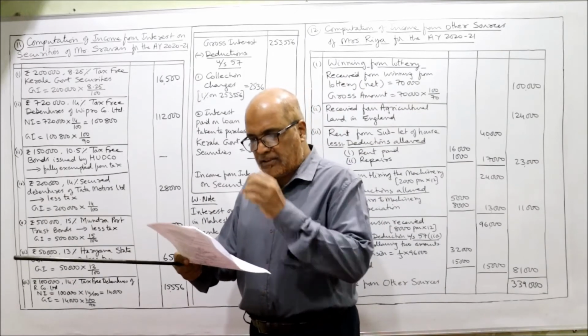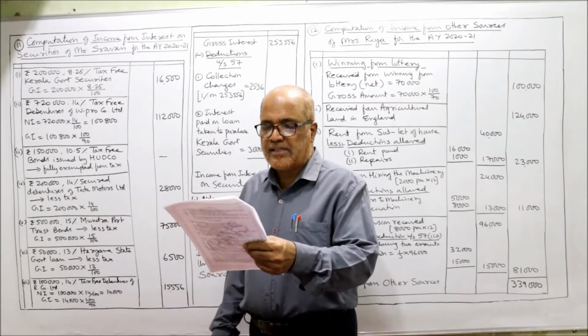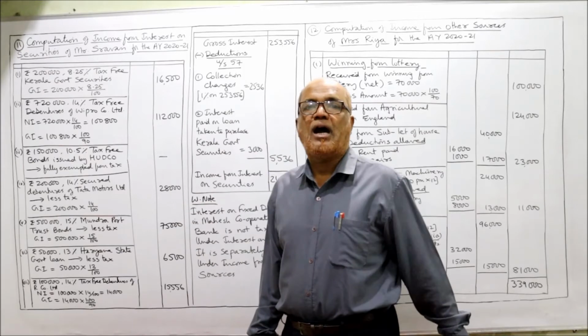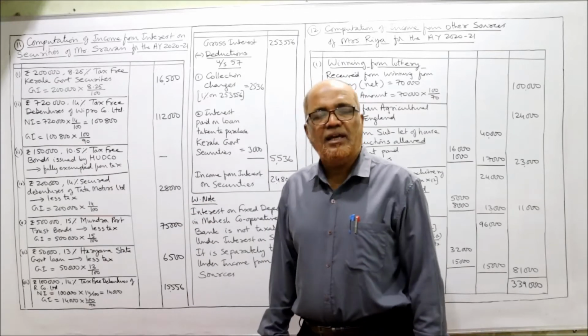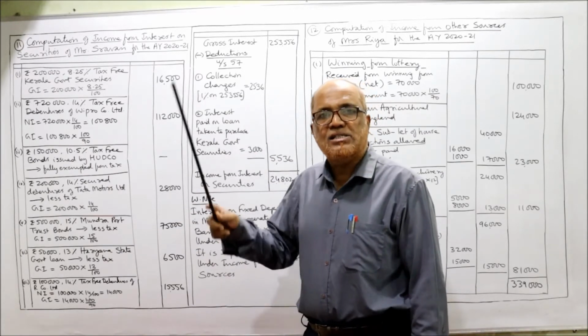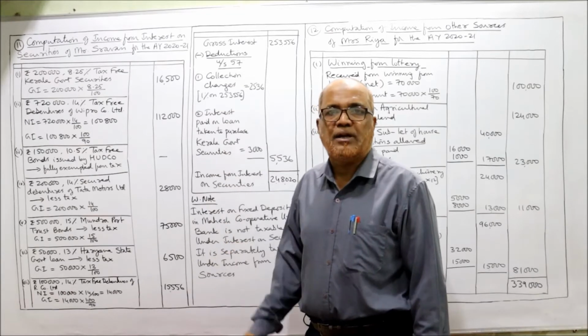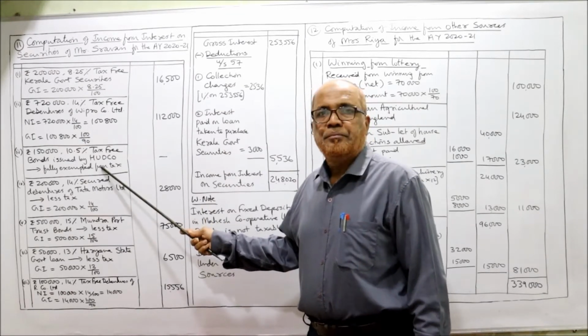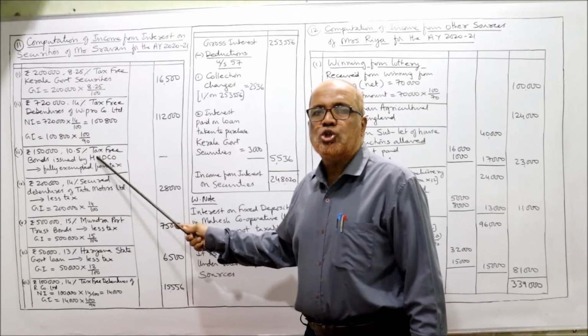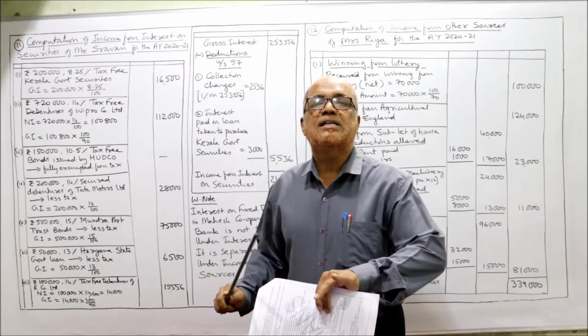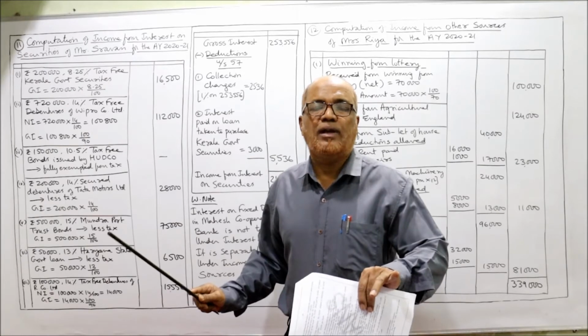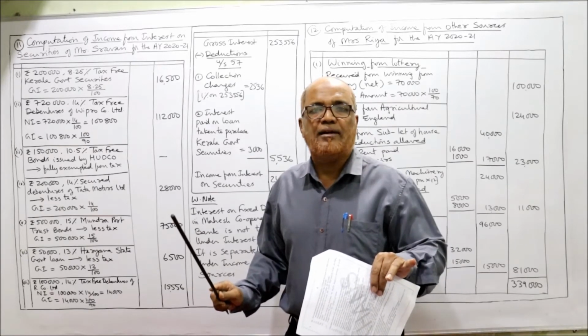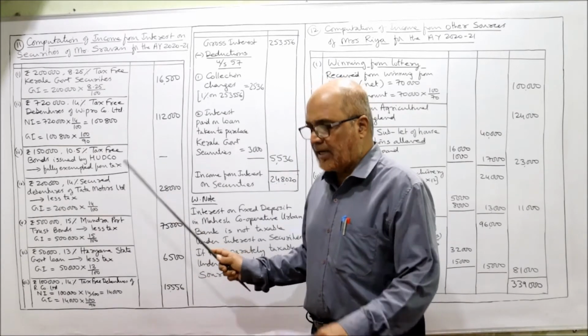Then third one. Rupees 1 lakh 50,000, 10.5% tax-free bonds issued by HUDCO. Specifically, in the Income Tax Act, the list of securities which are exempted includes HUDCO. So tax-free bonds issued by HUDCO is a fully exempted from tax security. No tax will be calculated, no interest will be calculated. Put a dash.